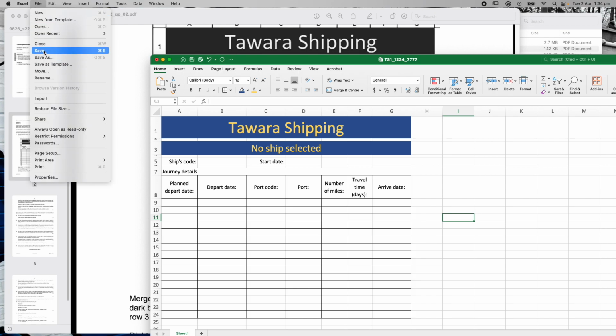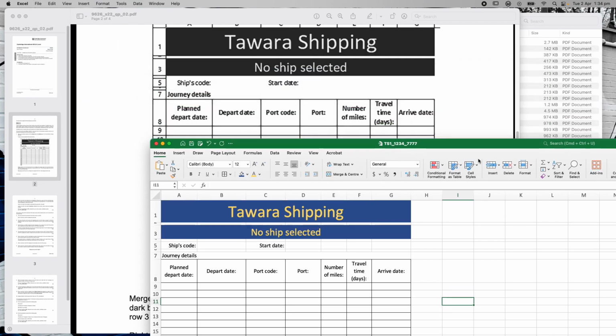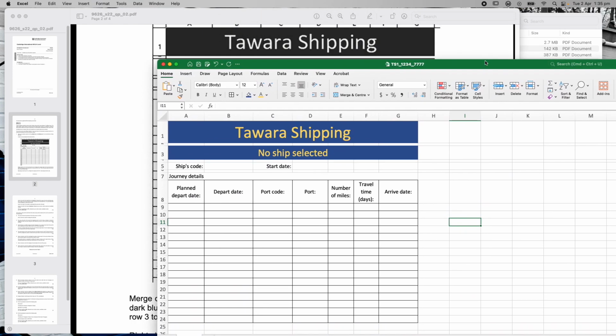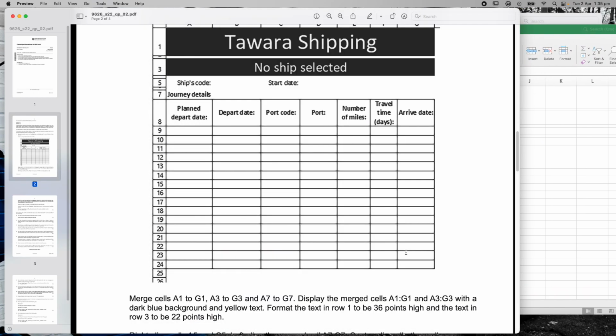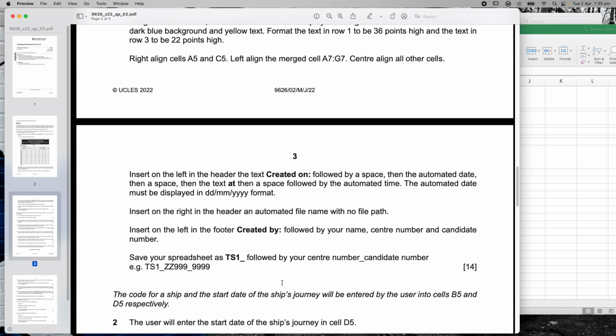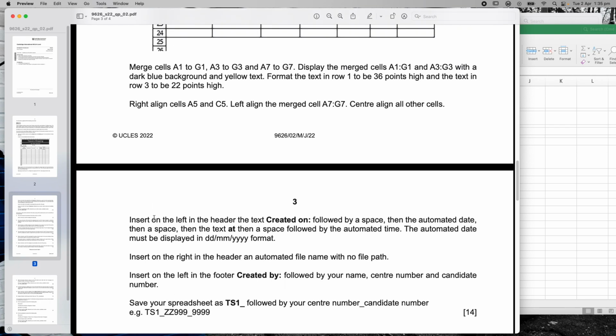I'm going to make sure I hit save so that I'm up to date, and for me, I've made that look exactly the way that it needs to look for question 1. All right, merge cells, done that, done that, done that, done that. Right, now let's get down to this section here to make sure I get my full points.